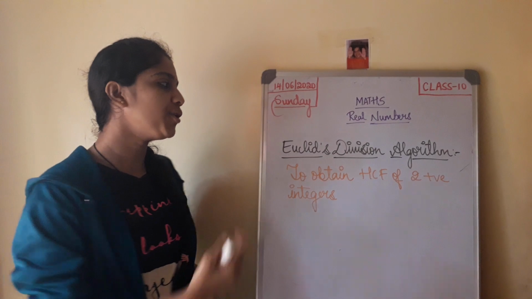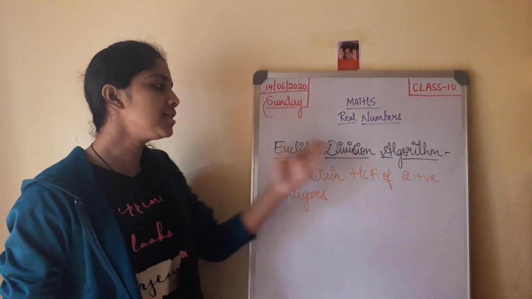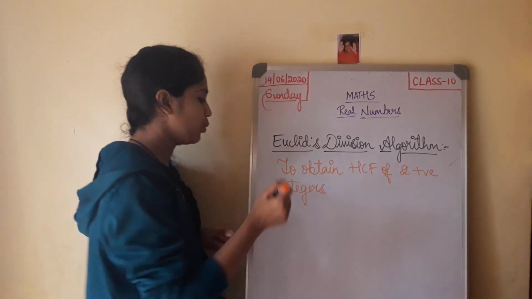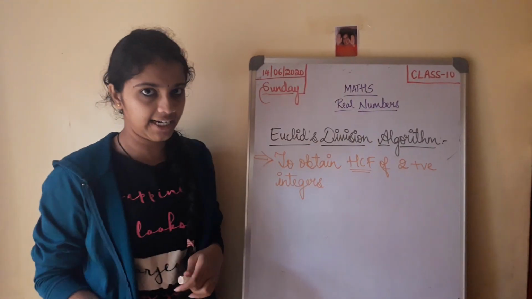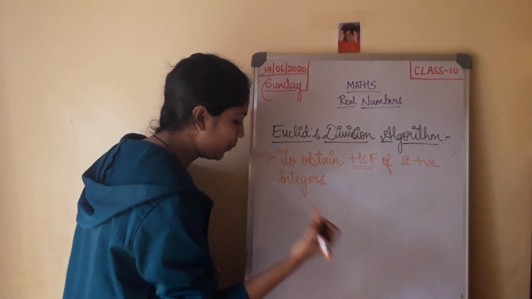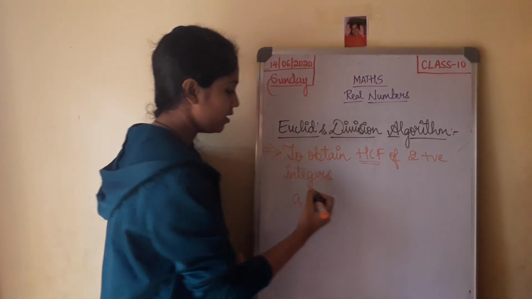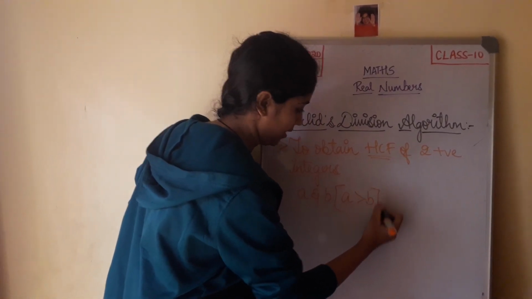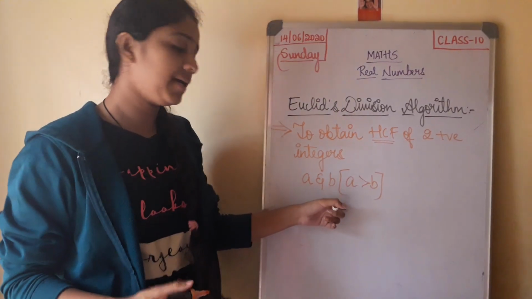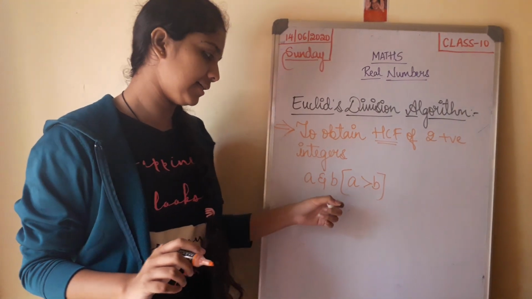Now let us move on to Euclid's division algorithm. Euclid's division algorithm is used to obtain the HCF of two positive integers. Say the two positive integers are a and b, and the condition is that a is greater than b.